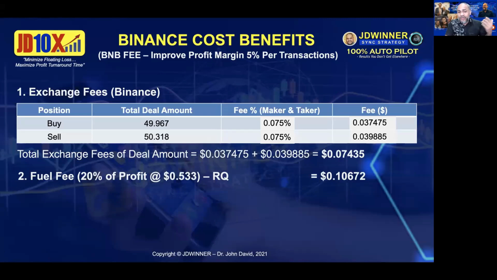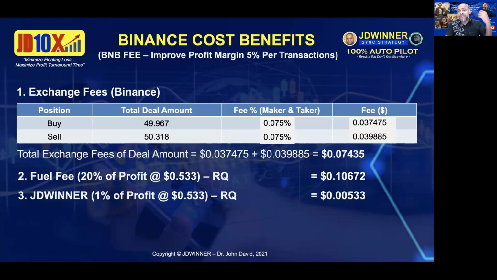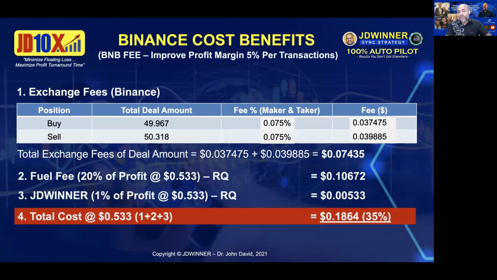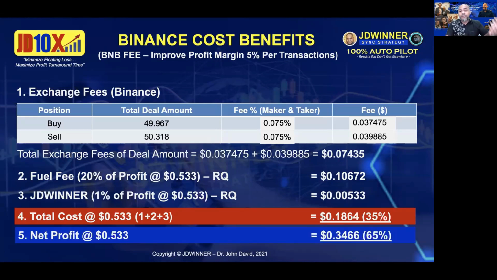Now, the fuel fee remains the same, right? Which is basically 0.1. The SIN strategy remains the same. Now, what is your total cost now? Your total cost now actually reduced by 5%. So your total cost now is about 35%. So what will be your profit now? Your profit increased by 5%. So now imagine every transaction, every coin per transaction, you are now earning 65% compared to using USDT, which is 60%.